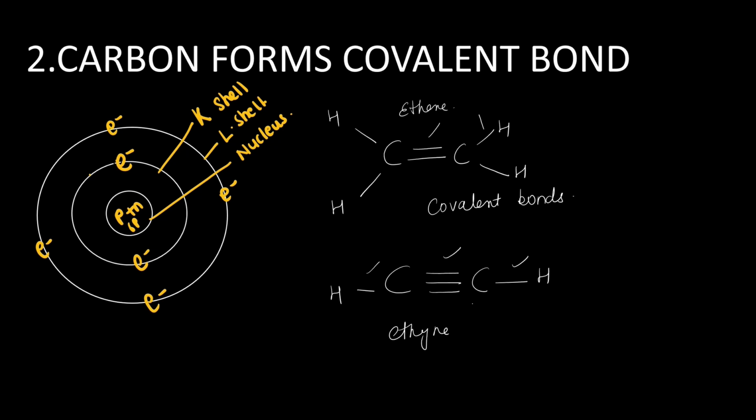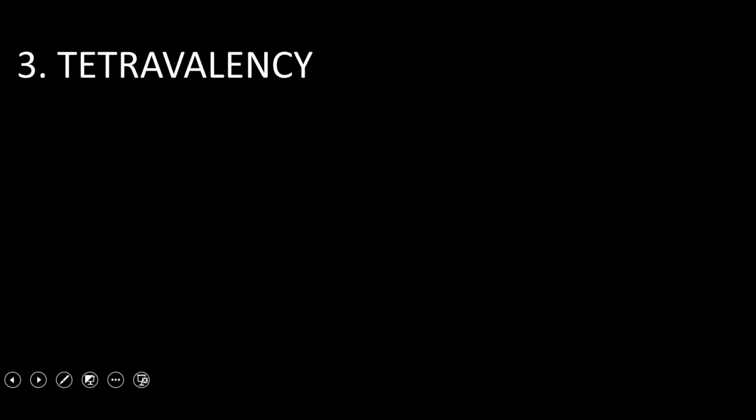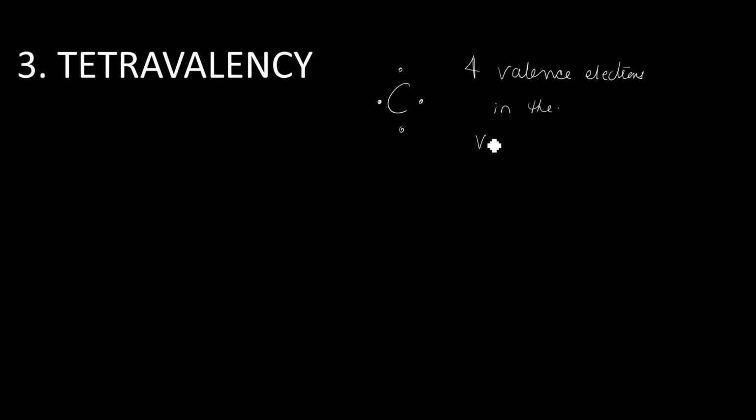The next important property of carbon is tetravalency. As we have seen, carbon has 4 valence electrons in the outermost shell, which is also known as the valence shell.